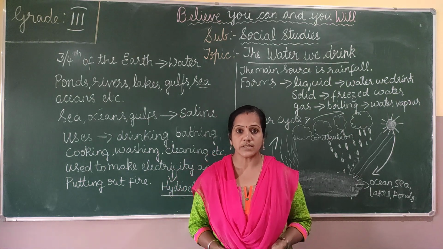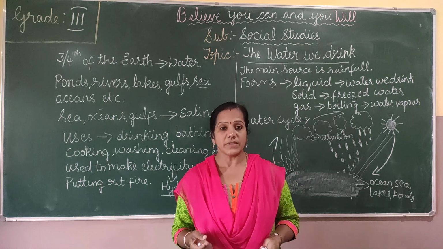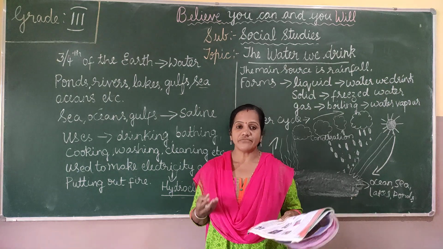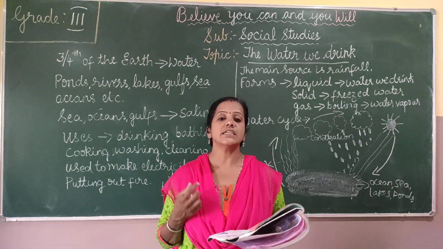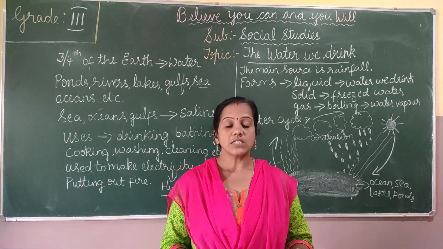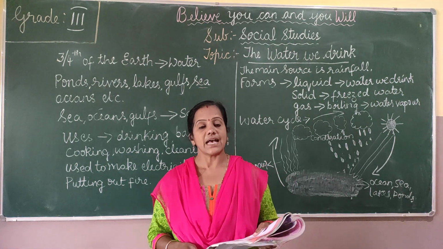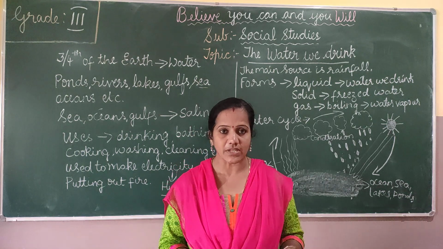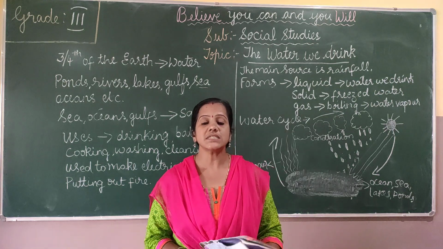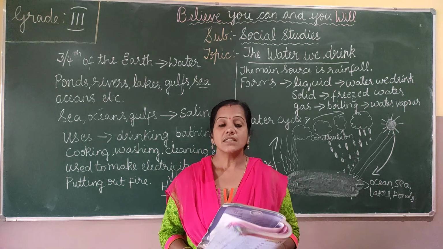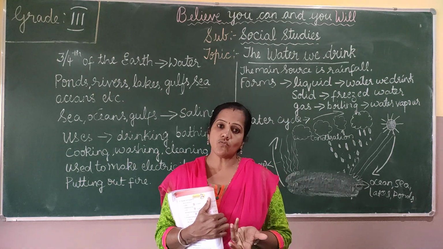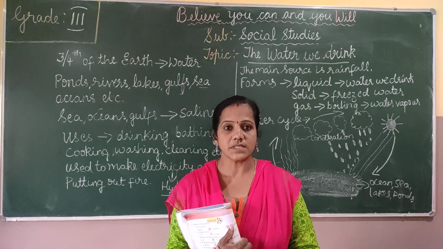Some water animals, fish and other water animals, live in water. So the water is their home. The fish and other water animals live in ponds, rivers, lakes, seas and oceans. Even the plants need water to grow. And the farmers need water to grow crops. If there is no water, they can't grow the crops.